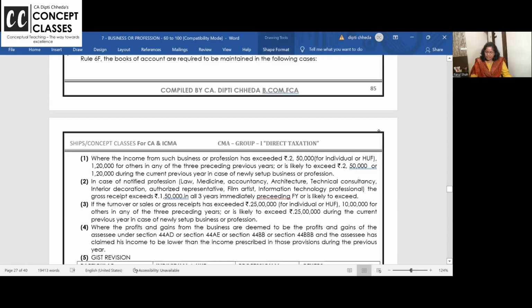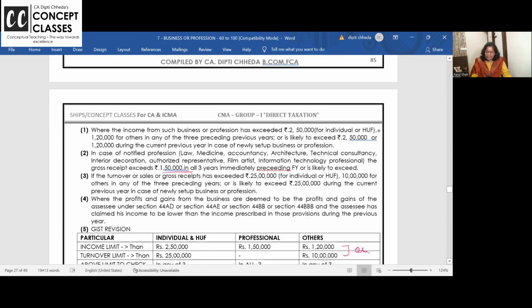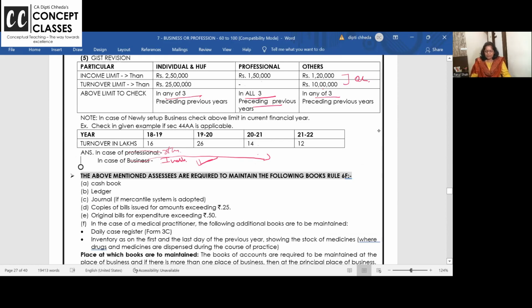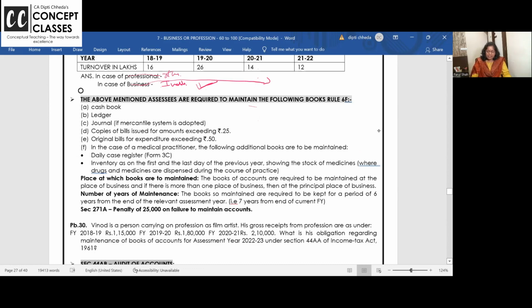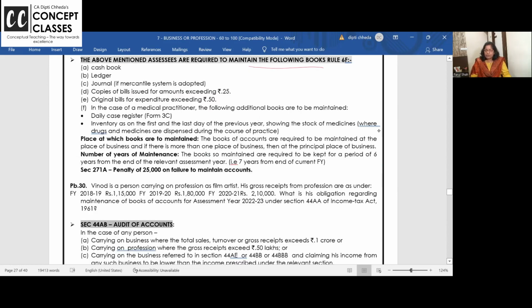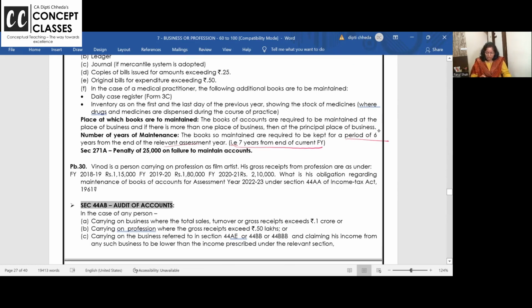If the income exceeds 1,50,000 in all the 3 years, then this example is not applicable to the professionals. So if I say maintain the books, then all these books you have to maintain, as you can see in the list, and you have to maintain the books 7 years from the current year or 6 years from the assessment year.